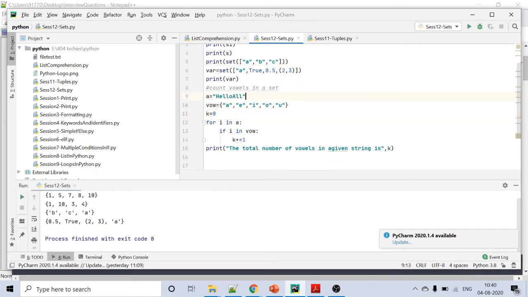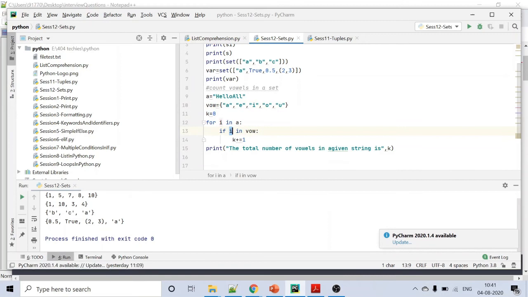So what I've done is, this is the given string. In the given string I'm checking whether the vowels a, e, i, o, u are present. I'm initializing the variable to get the count. Initially the count would be 0. Then I am iterating over a, getting each element in a and checking whether each element is available in vowels.